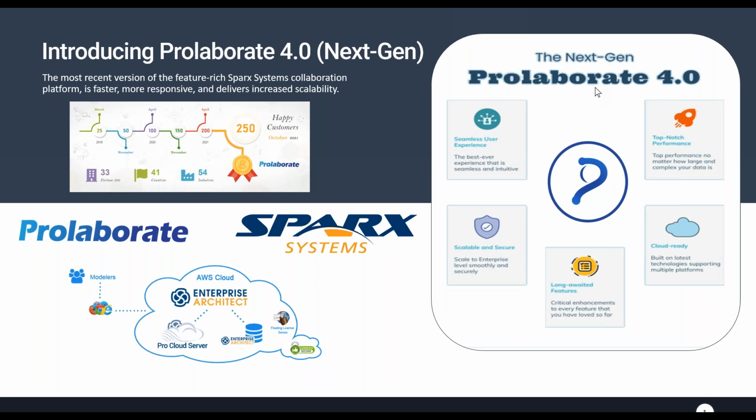The reason we are going to see something different today from what we have seen in the past is, though it's another new release of Prolaborate, we have taken quite a bit of effort to incorporate all the feedback and technological advancements to almost rewrite the entire application to make it more scalable, cloud ready, faster, responsive, and even more intuitive and easier to use. This is something that we are all excited about, and I would like to show you a quick look of what's on offer.